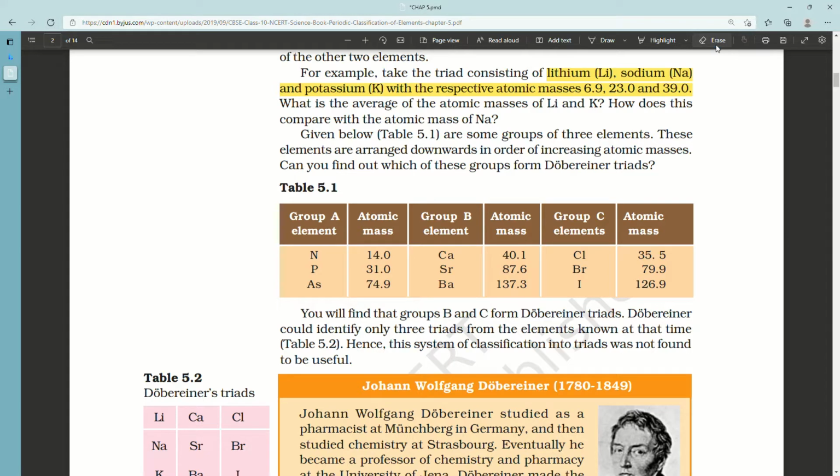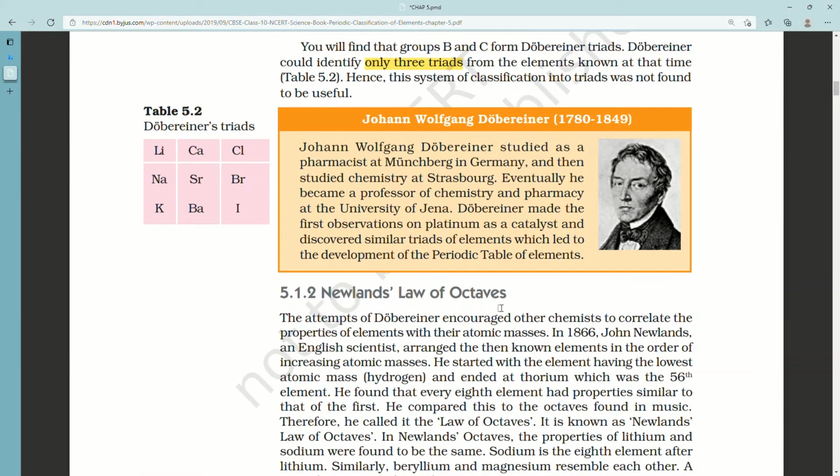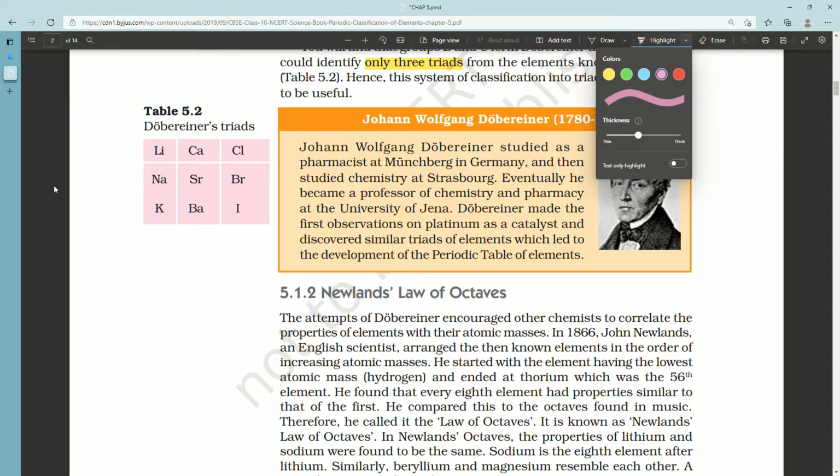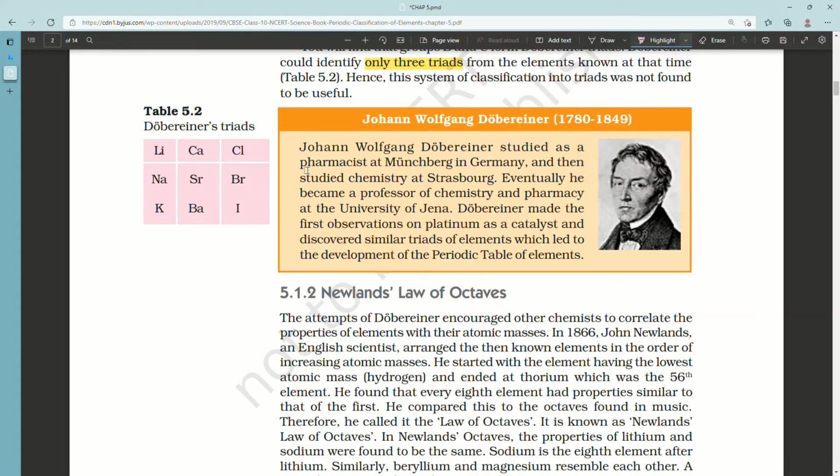Johann Wolfgang Dobereiner, 1780 to 1849. He studied as a pharmacist at Münchberg in Germany and then studied chemistry at Strasbourg. Eventually, he became a professor of chemistry and pharmacy at the University of Jena. Dobereiner made the first observations on platinum as a catalyst and discovered similar triads of elements which led to the development of the periodic table of elements.